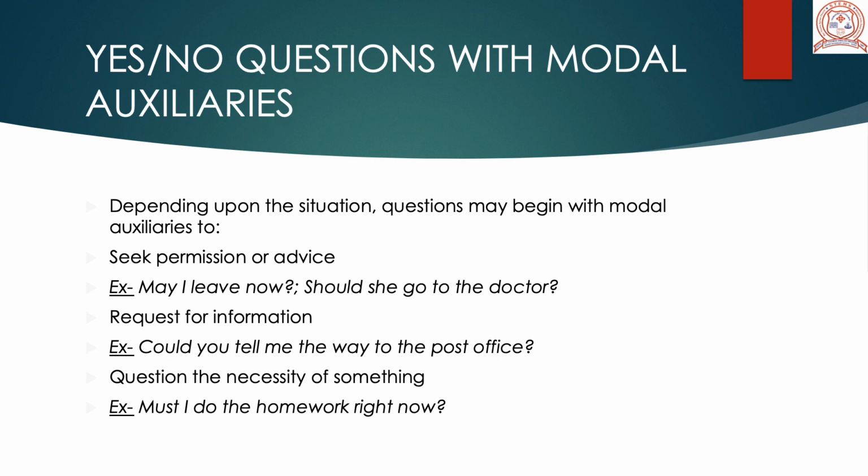So when you request, for example, could you tell me the way to the post office, you are actually asking somebody to give you information regarding the post office. So could again is a modal auxiliary, and the answer could be yes or a no.